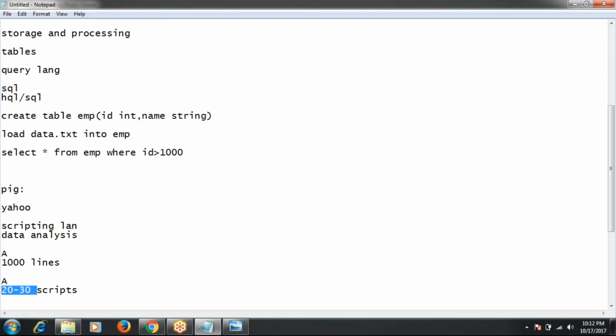But at the end of the day, whenever you execute Pig scripts, they are again converted into MapReduce only. At the end of the day, everything is MapReduce.